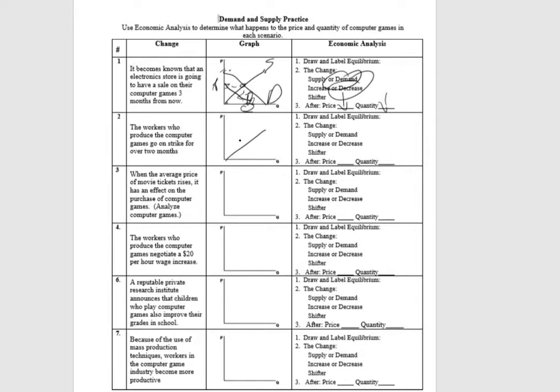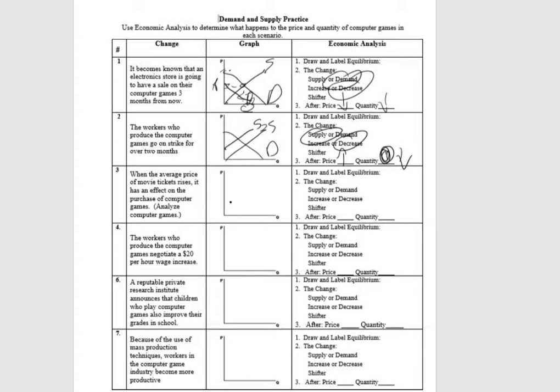Workers who produce computer games go on strike for over 2 months, so that means that supply is going to decrease because they will not be able to make as many computer games. So change in supply decreases, afterwards the price is going to increase, quantity is going to decrease. I don't know why I drew a circle there.